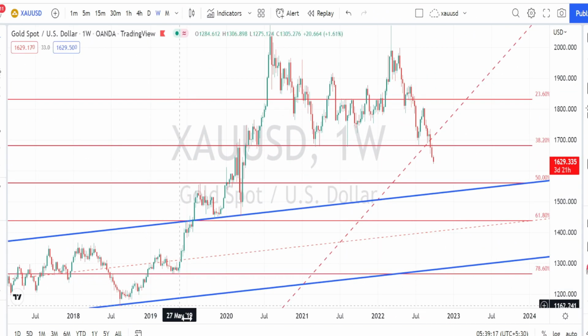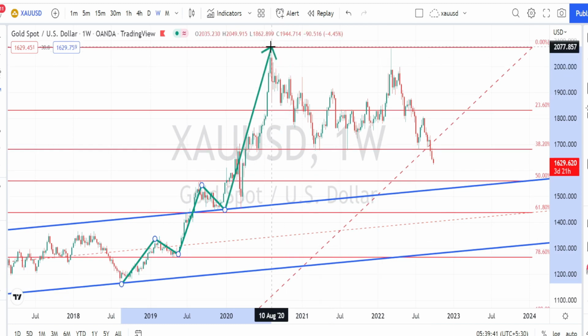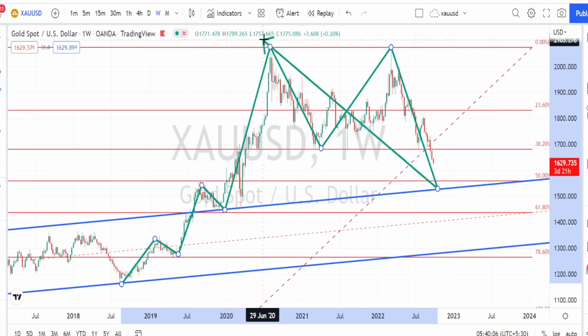I'm in weekly time frame now. When we look at the past price action in weekly time frame, from the level of 1162, we have noticed a price action to trend on the bullish side, on a bullish trend. Then we have noticed a price to test the level of 2077 and to bounce back on the bearish side, retracement. So when we look at the structure formed by this price action, it is a double top pattern.